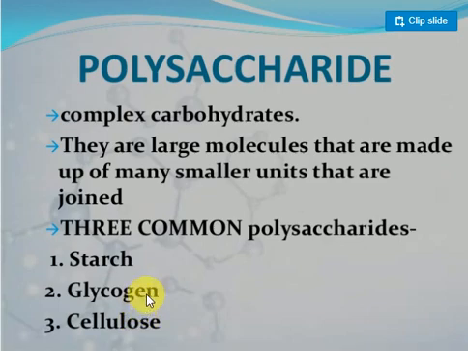Do you know that in our body glucose is stored as glycogen? Plus starch; potato contains starch only. When you go for hydrolysis, you'll get different glucose units. Cellulose. These are called polysaccharides. Many sugar units are there.